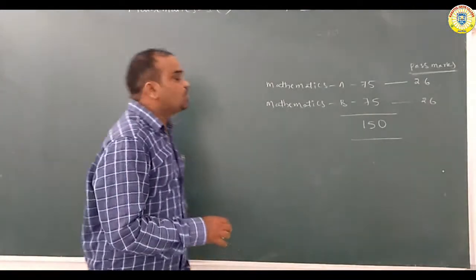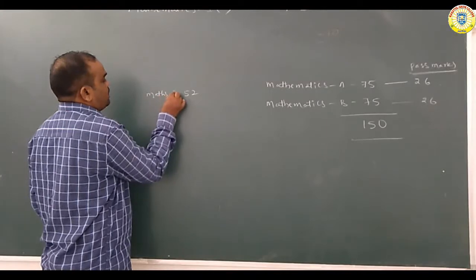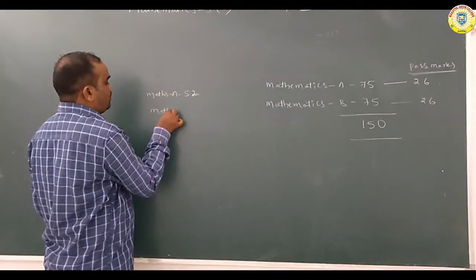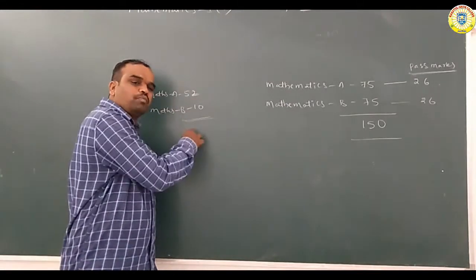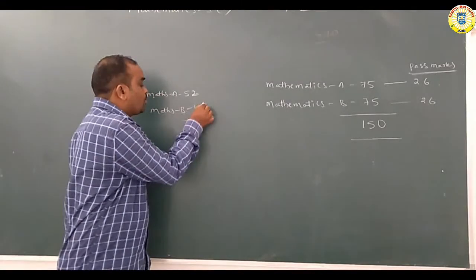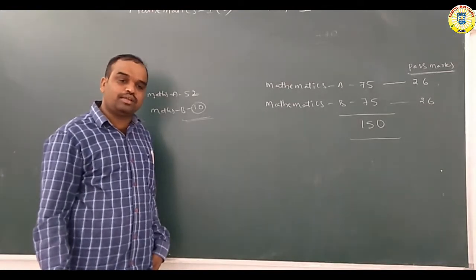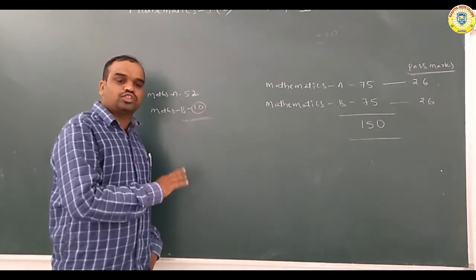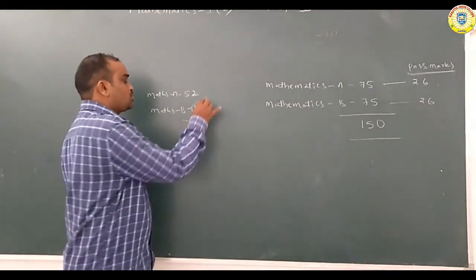Suppose you got 52 marks in Maths A, and in Maths B you got only 10 marks. The total is 62, but your result is fail. The reason is that you got only 10 marks in Maths B. That is the system in intermediate: separate maths textbooks and separate papers. We have 6 papers, and you must pass each individually, not by adding the total marks.